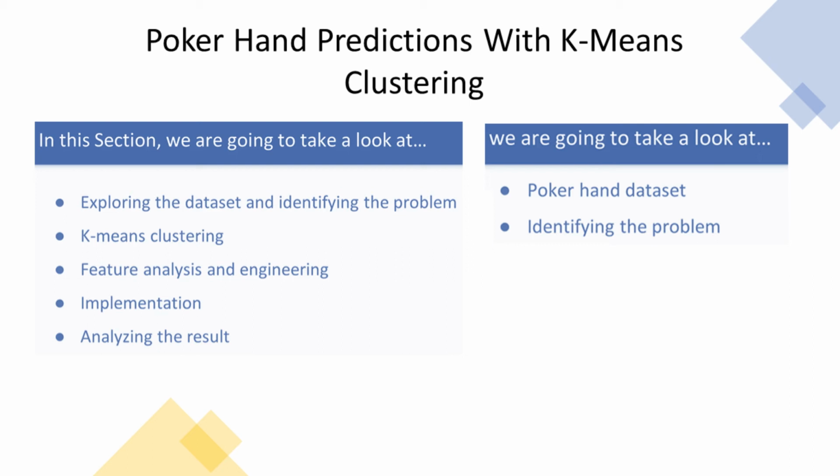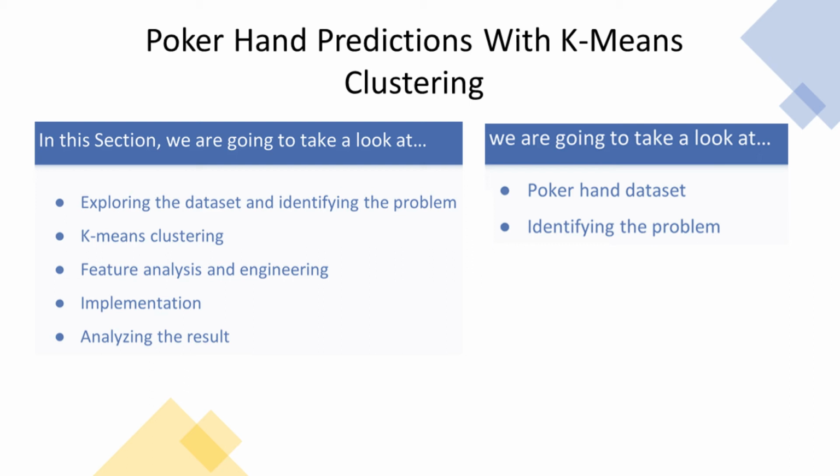To sum it up in this section, we are first going to explore the dataset and identify the problem. And then we will see what k-means clustering algorithm is all about, and then we are going to do some feature analysis and feature engineering before heading on to the implementation and analysis of our results.